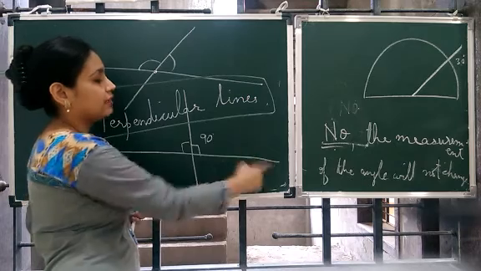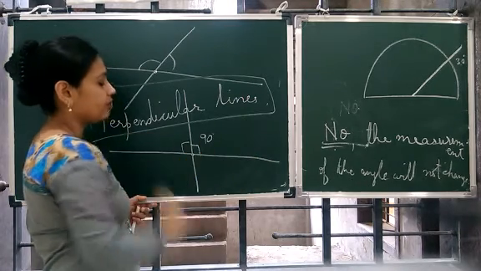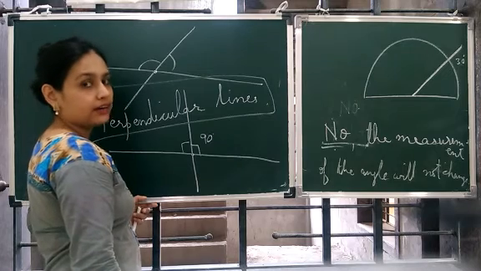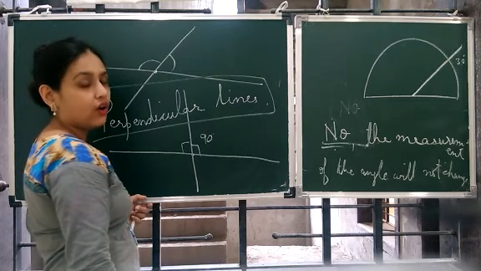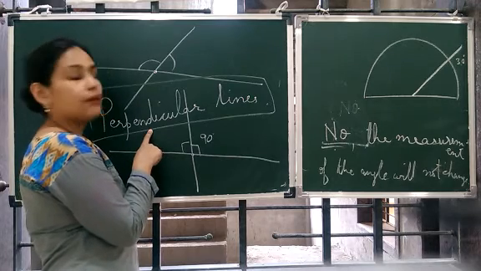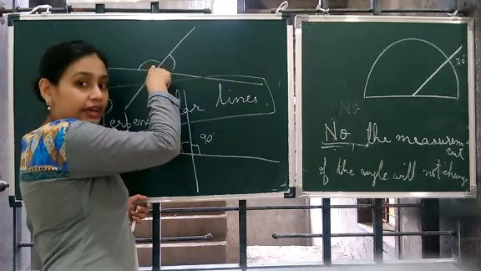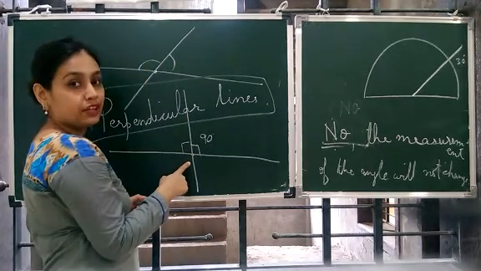Also you can say one line is vertical, one line is horizontal. Then when they meet one another and form an angle of 90 degrees or a right angle, such lines are known as perpendicular lines. So there is a difference between intersecting lines and perpendicular lines.